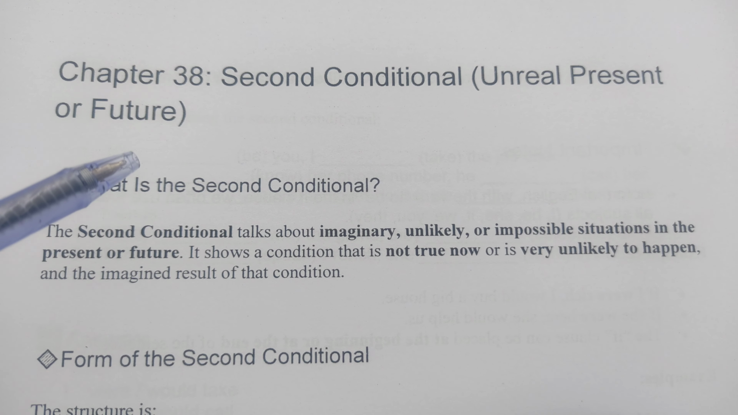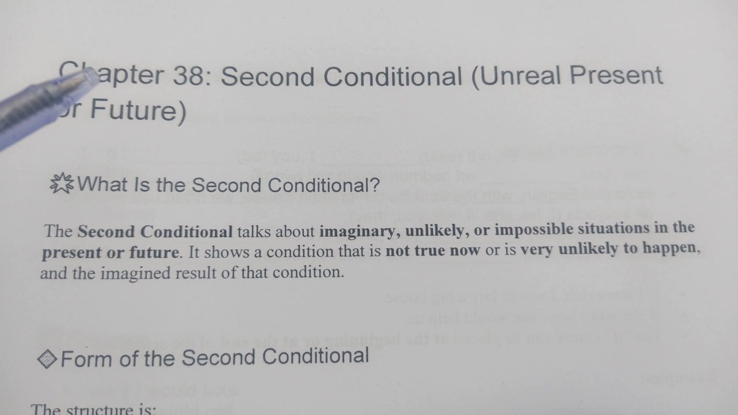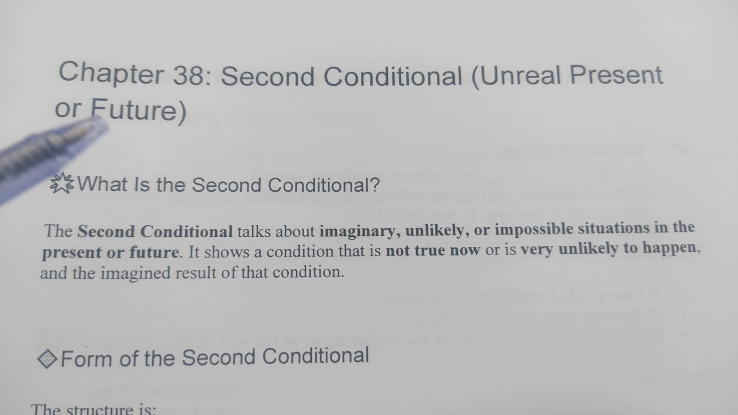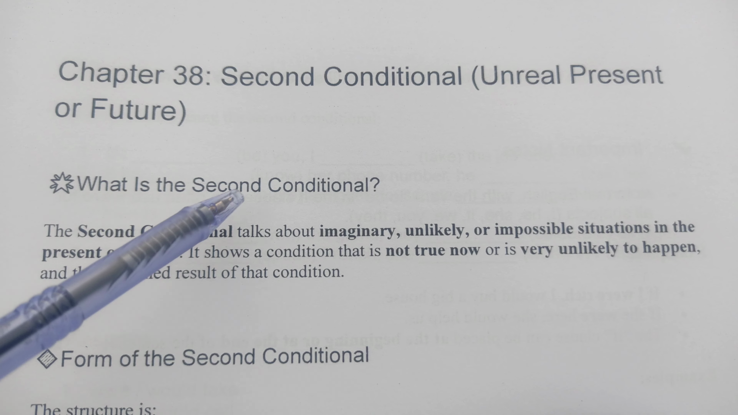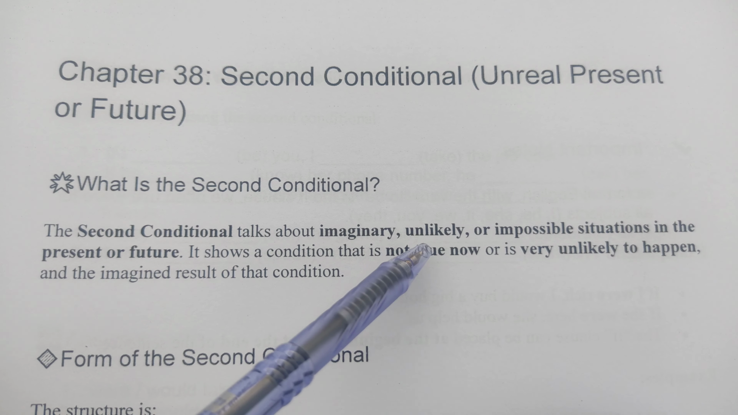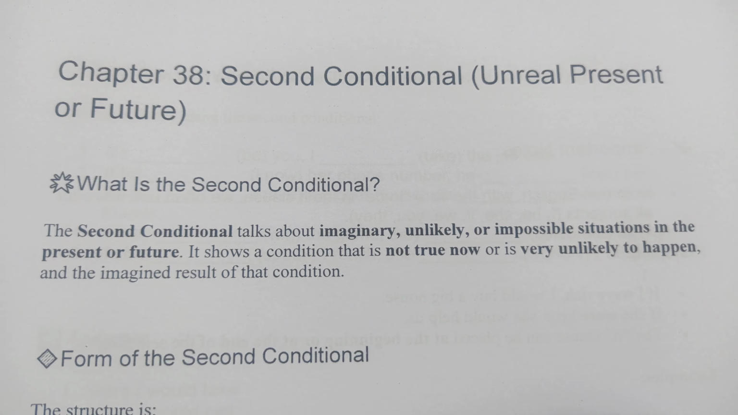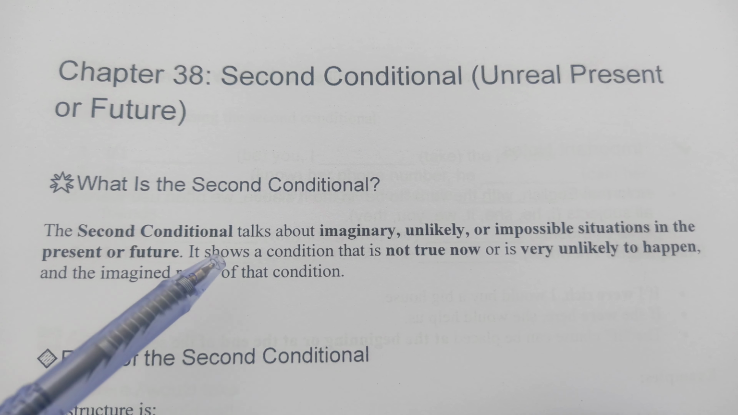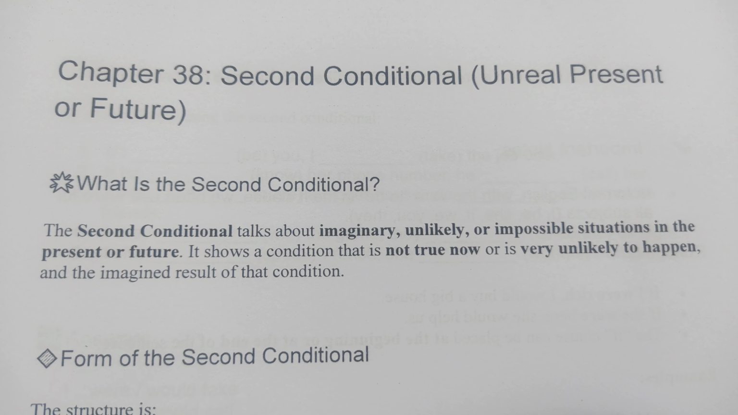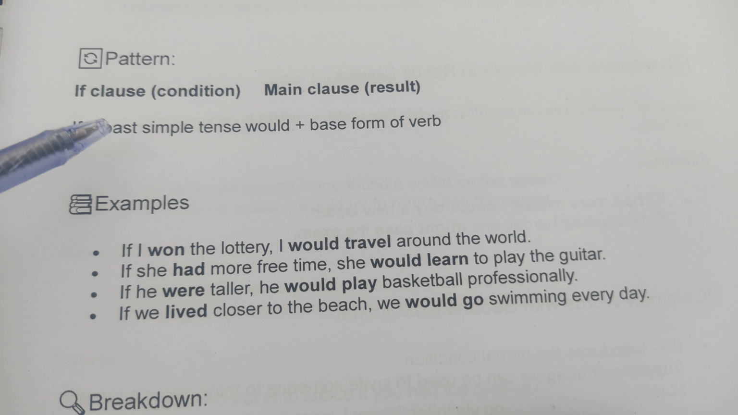In today's English grammar lesson, we are going to learn chapter 38, second conditional: unreal present or future. What is the second conditional? The second conditional talks about imaginary, unlikely or impossible situations in the present or future. It shows a condition that is not true now or is very unlikely to happen and the imagined result of that condition.